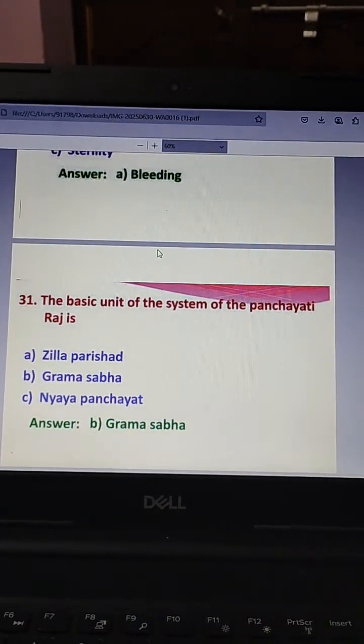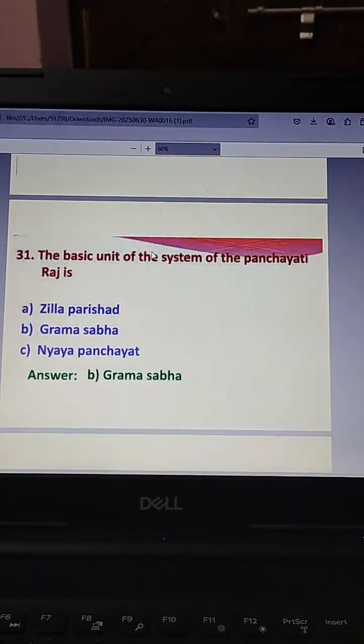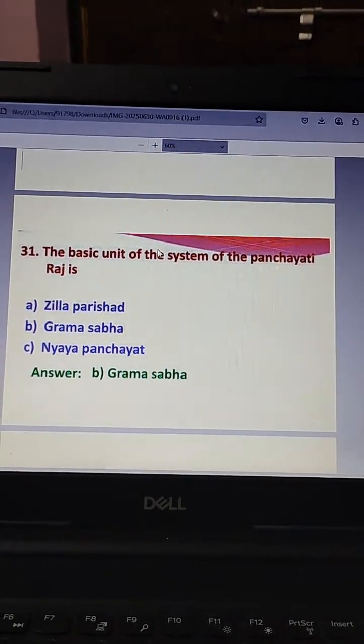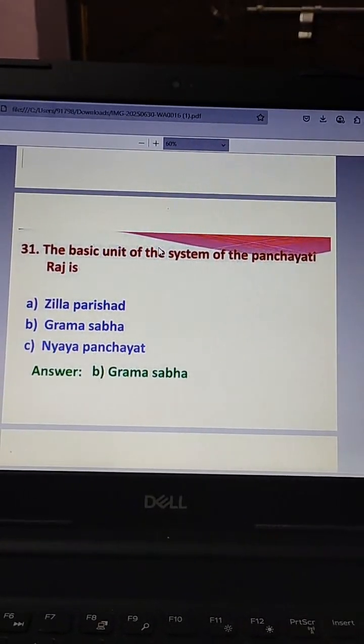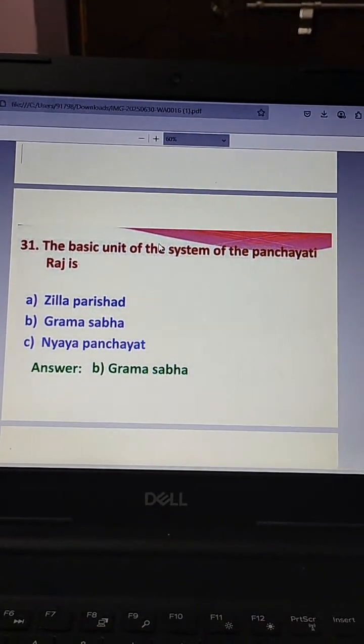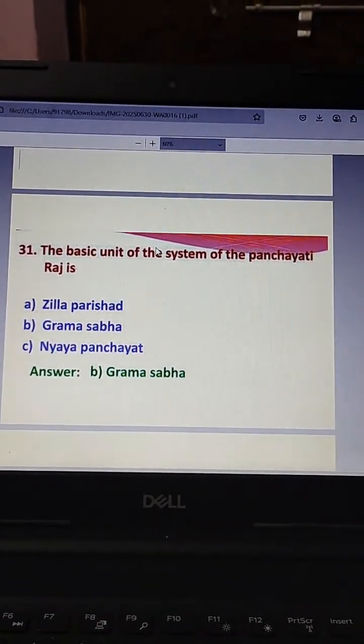The next question. The basic unit of system of Panchayat Raj is: Jilla Parishad, Grama Sabha, Nyaya Panchayat. The answer is Grama Sabha.